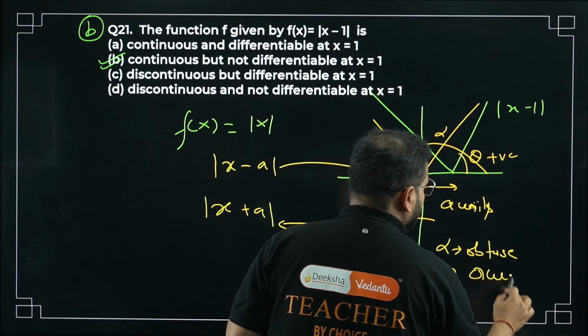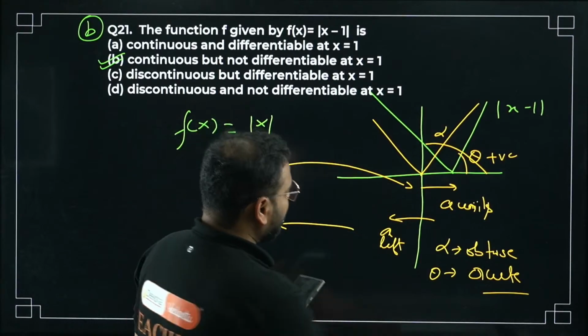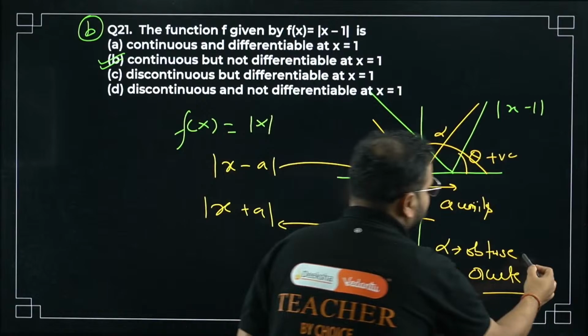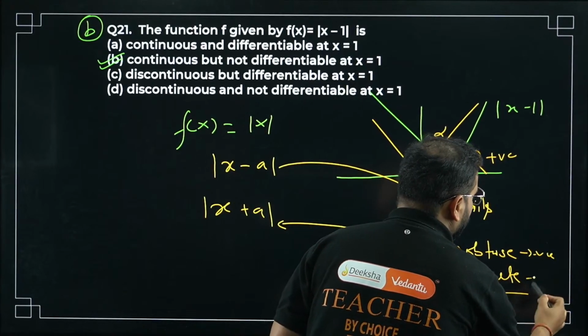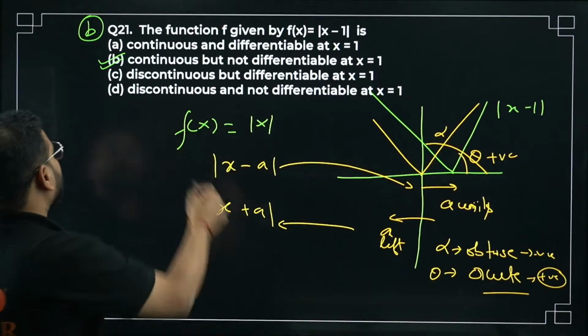All of you have got the right answer, still pay attention to this concept. It is very important. Tan of alpha will be negative, and this will be positive. They are not equal. Hence, non-differentiable. So option B is correct.